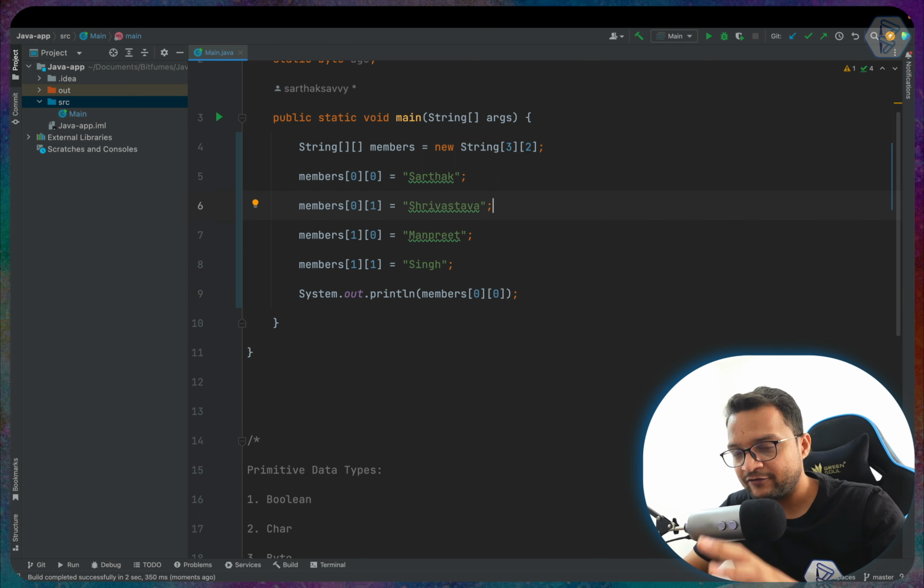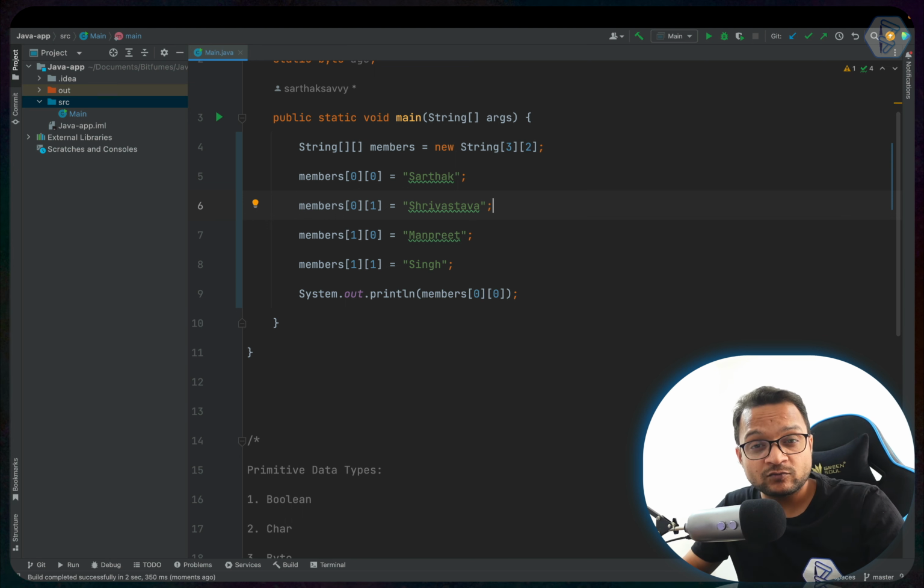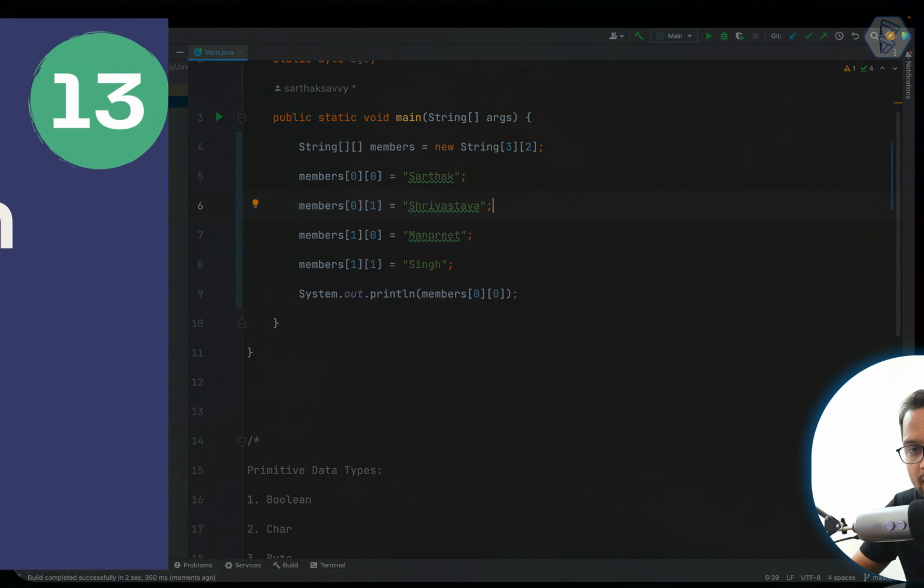Cool. So every concept is, I think, clear. If not, just comment below and I am going to answer it and try to solve it. Let's move to the next big thing in Java.